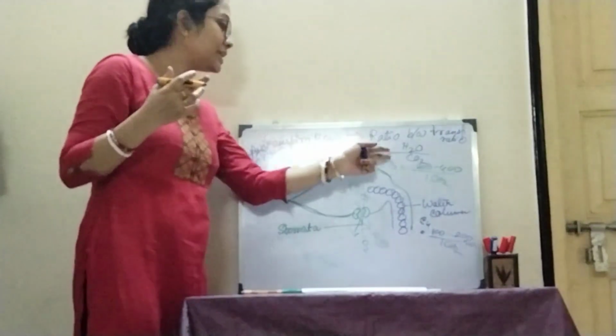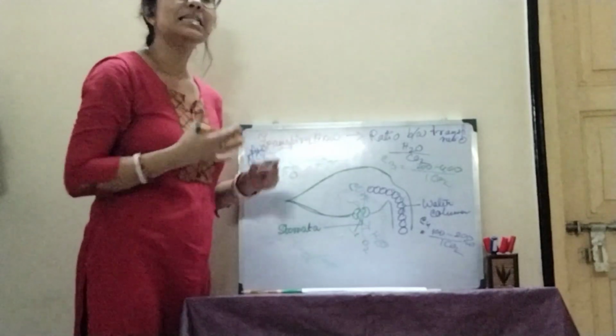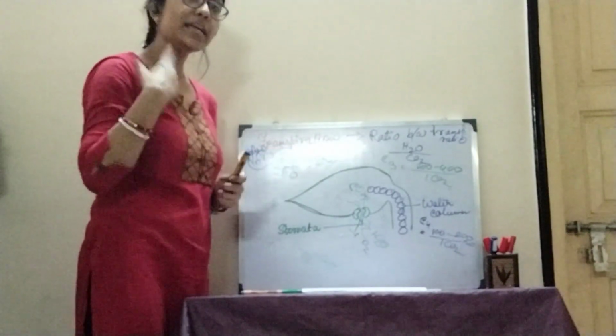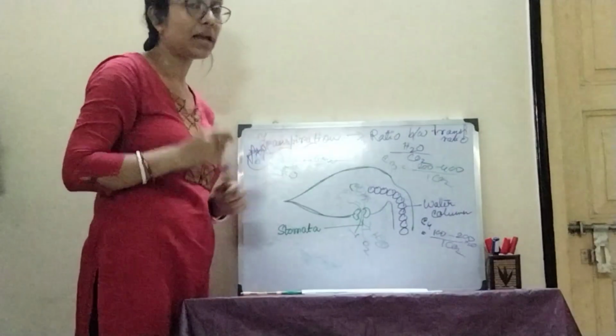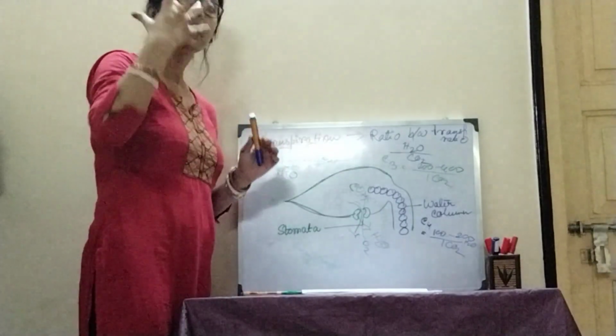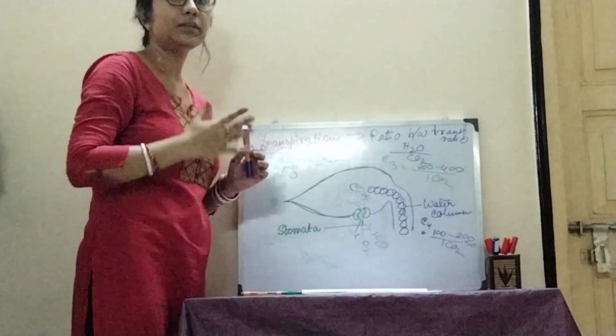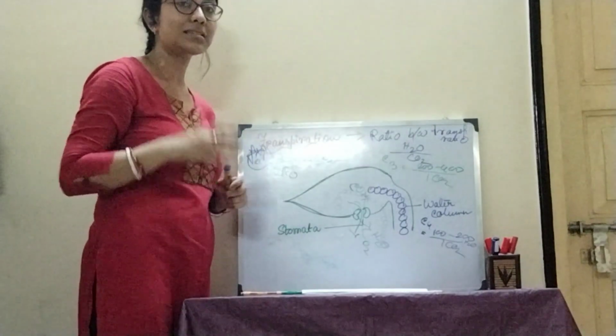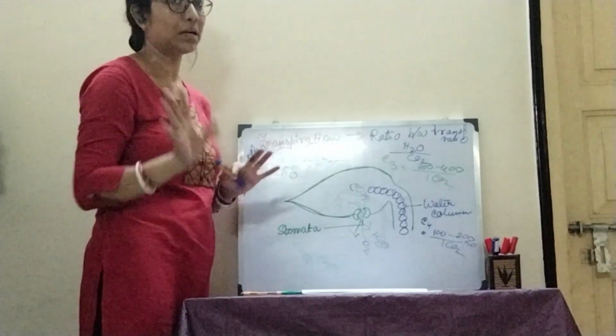So, from these two examples, we can say C4 plants are twice as efficient as C3 plants because they lose half the molecules of C3 plants to get entry of one molecule of carbon dioxide.